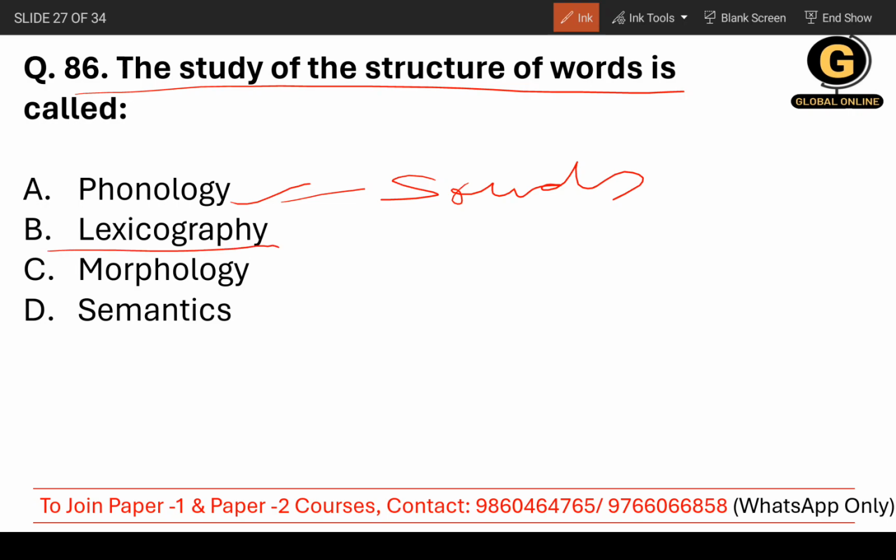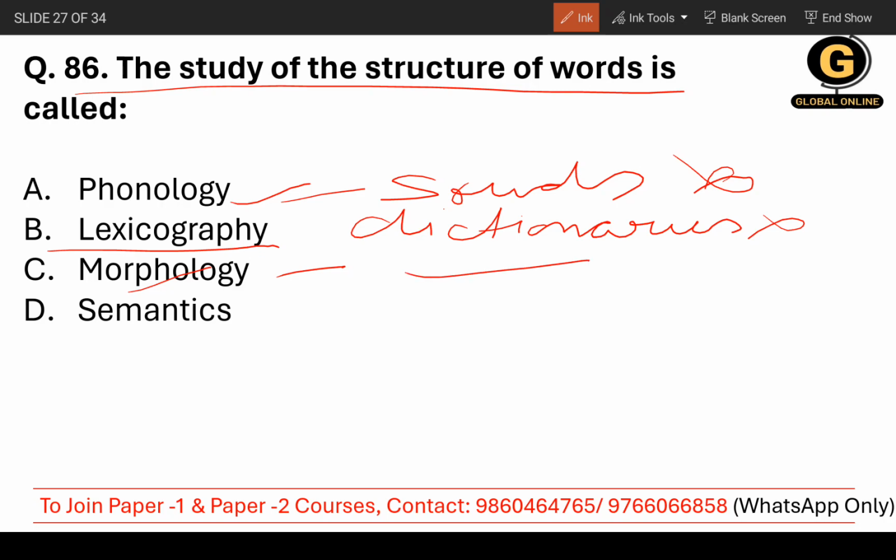Lexicography is the theory or practice of writing dictionaries, so something related to dictionaries. These options are not the correct ones, of course. Morphology, of course, is the study of the structure of words. So this is the correct one, but still we'll consider semantics here.